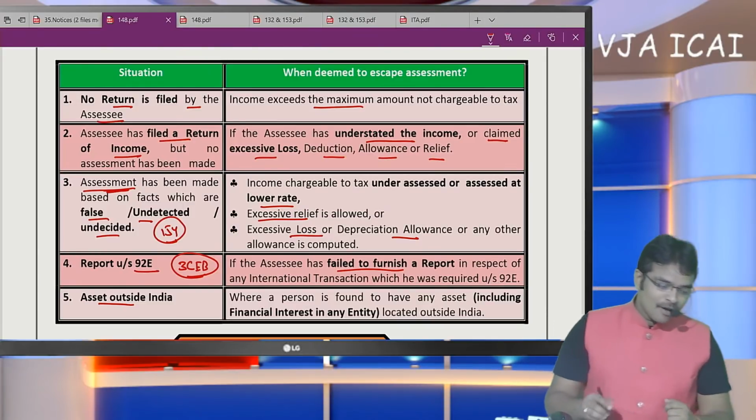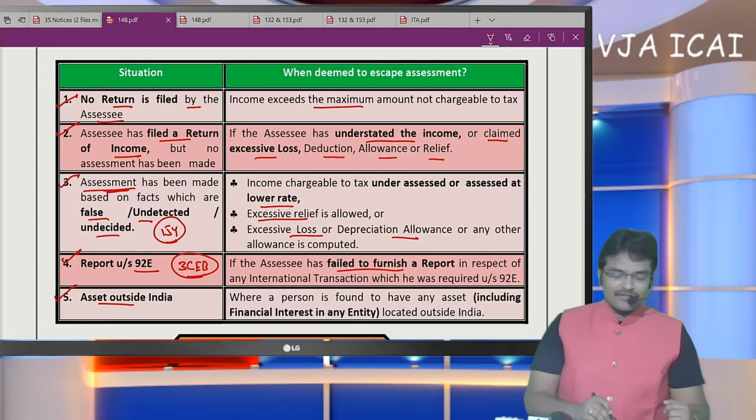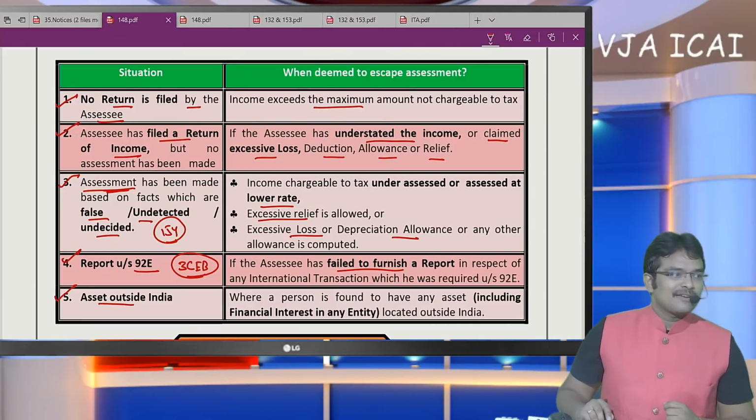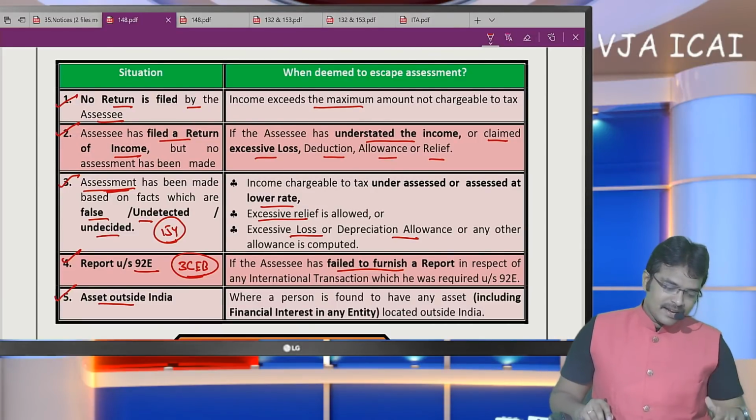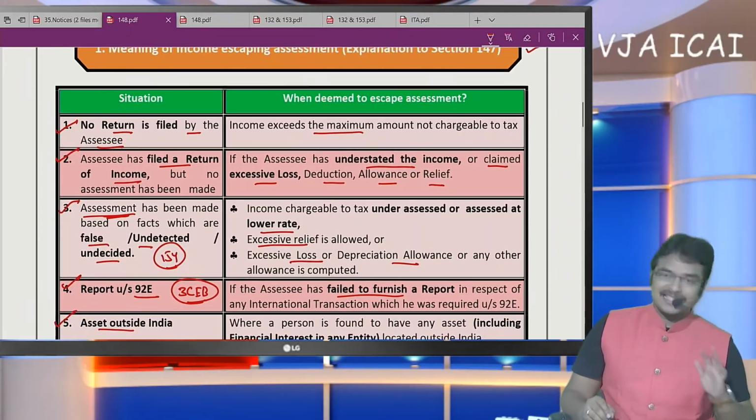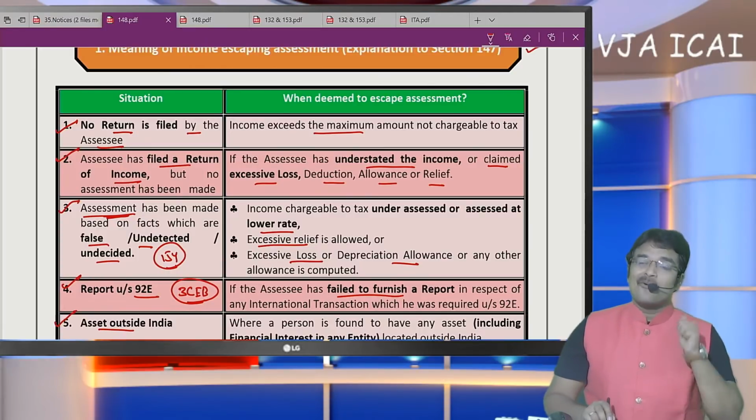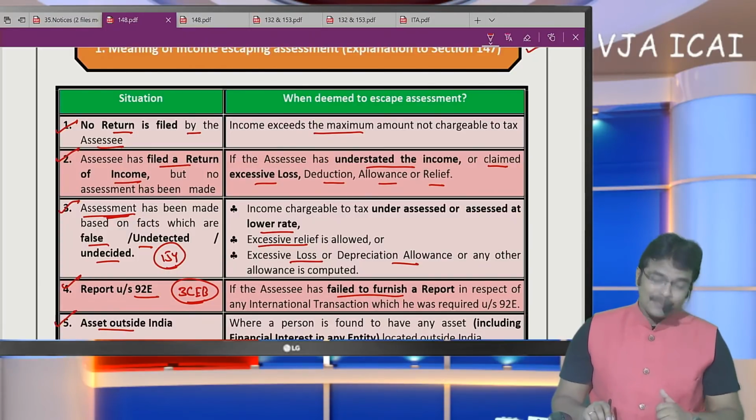So like this we have 5 modes, 1, 2, 3, 4, 5. Like this, 5 transactions have been specified. Sir, what is the thing in case of income escaping? Okay, in these 5 circumstances there is escapement of income. That means the SSE has paid low tax. In this case, what is the assessing officer going to do?